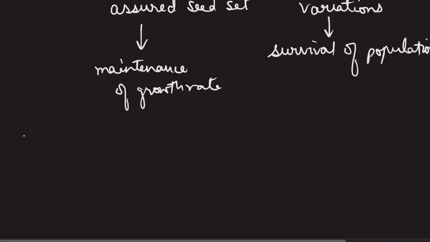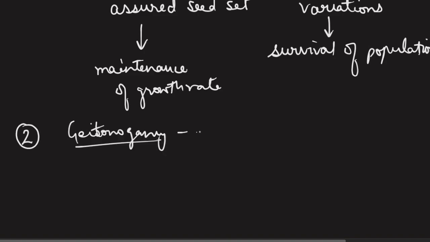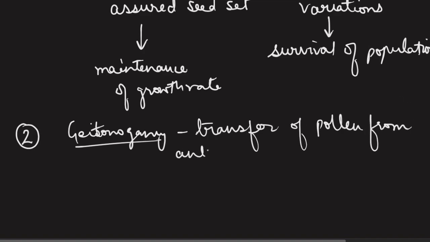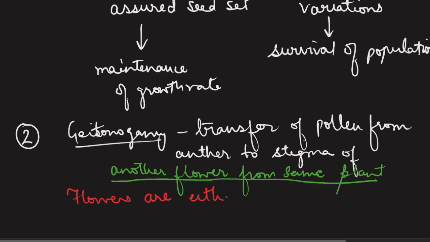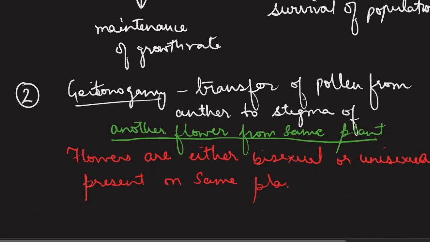So let's move forward to the second type of pollination, that is geitonogamy. It refers to transfer of pollen from anther to stigma of, you see, this is important to note here, another flower from same plant. So geitonogamy is seen when the flowers are either bisexual or unisexual flowers present on the same plant.